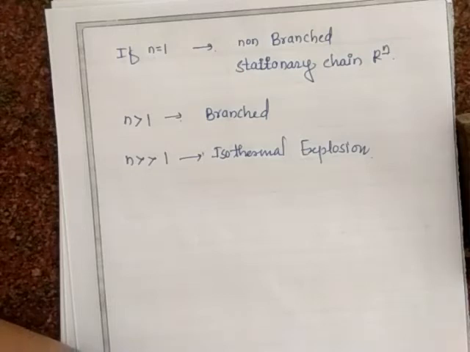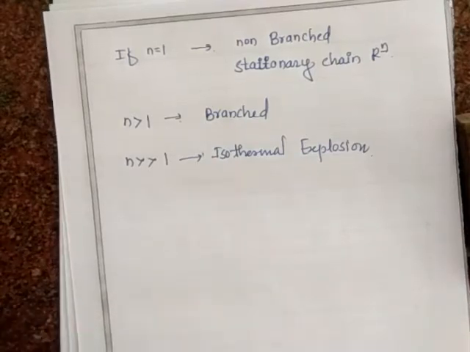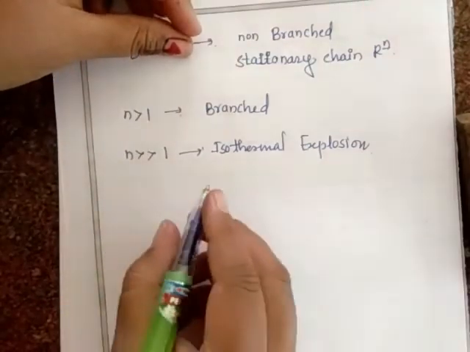And when a large number of chain carriers are generated along with the product molecule, the chain reaction is known as isothermal chain explosion, and the concentration of the chain carrier C becomes very large. What will happen over there? It tends to infinity, and the rate of reaction therefore becomes almost infinite, leading to the explosion. And from equation 2 it is evident that C tends to infinity where the denominator tends to 0.